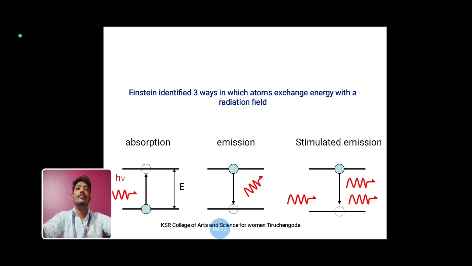The second difference between spontaneous emission and stimulated emission is that spontaneous emission is less intense, but stimulated emission has high intensity. Spontaneous emission has less directionality, but stimulated emission has high directionality. These are the major differences between spontaneous emission and stimulated emission.